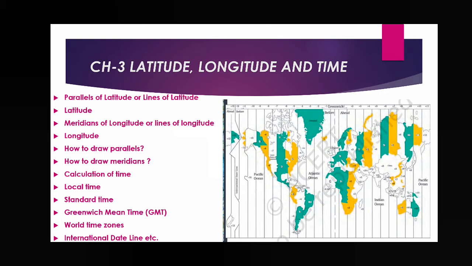Now we have to find out how to draw them, because these are imaginary lines. These are not real lines that are already present on the globe or on the earth. These are imaginary lines we have drawn for some work, and that's why we have drawn these lines. Then calculation of time. How can we calculate the time? Like local time, standard time, Greenwich mean time, and then world time zones and the international date line.